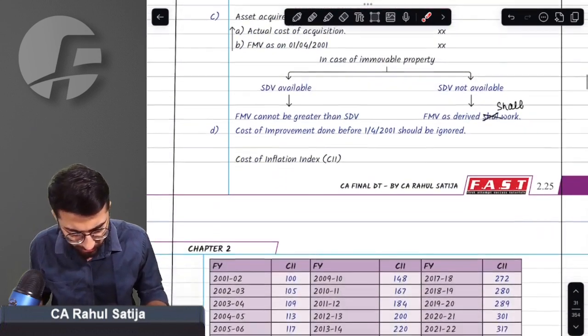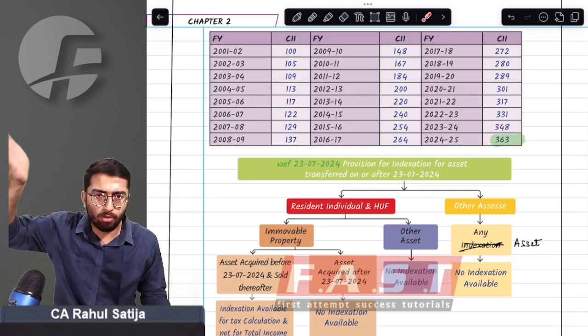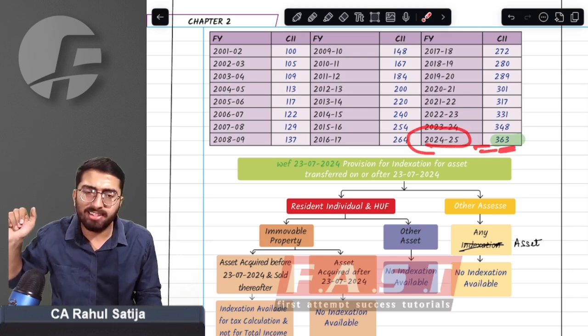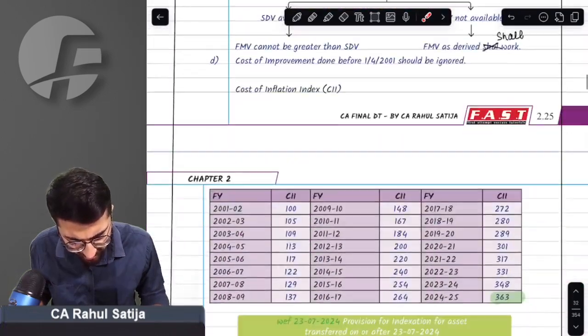Got it, sir. Clearly got it. Sir, for your attempt, even if you are transferring assets before the budget, indexation will apply, and the CII will be 363 for your previous year. Got it, sir. We understood that point.